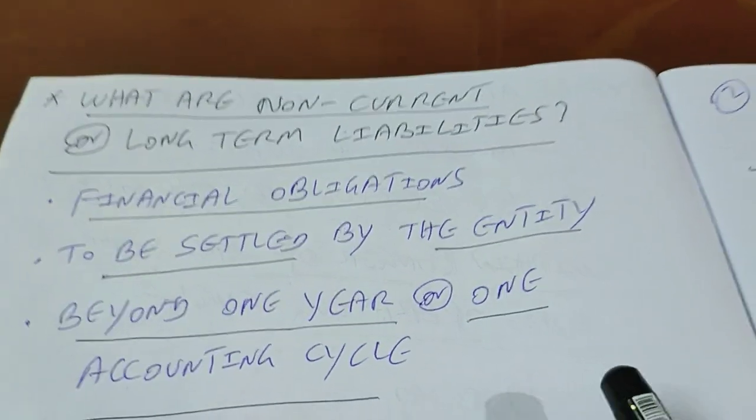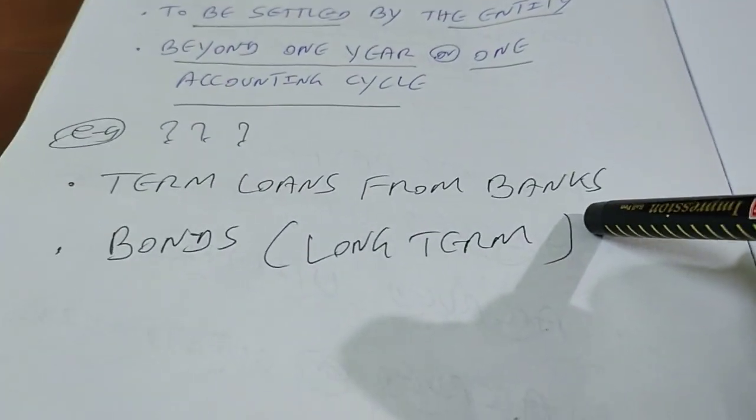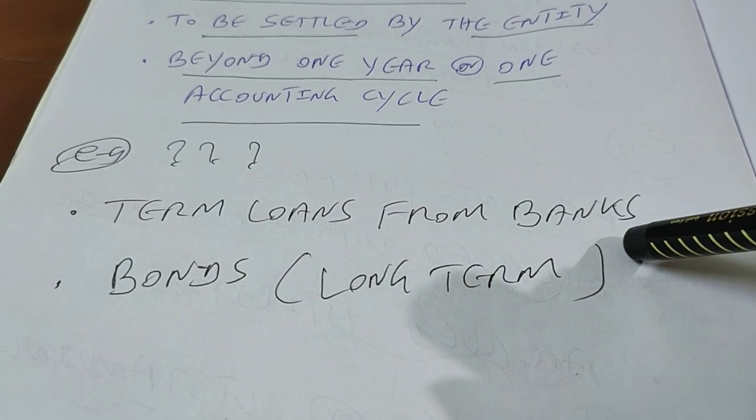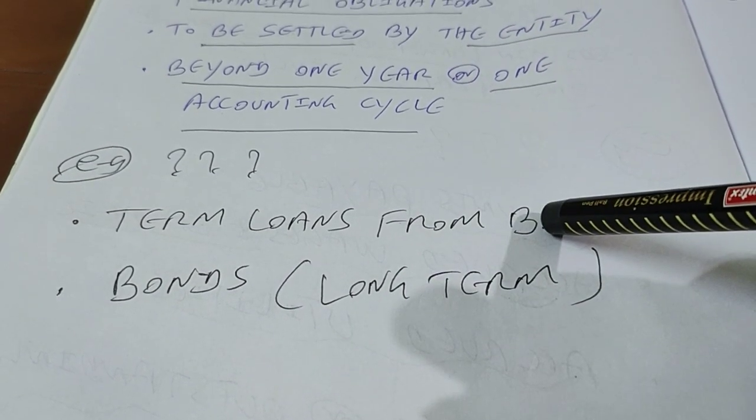What are the examples for that? Term loans from banks. So for example, the company borrows from ICICI Bank, HDFC Bank. So this comes under term loan.